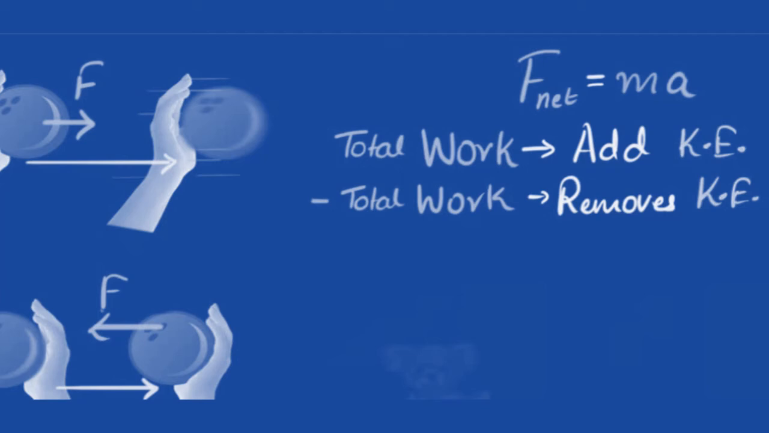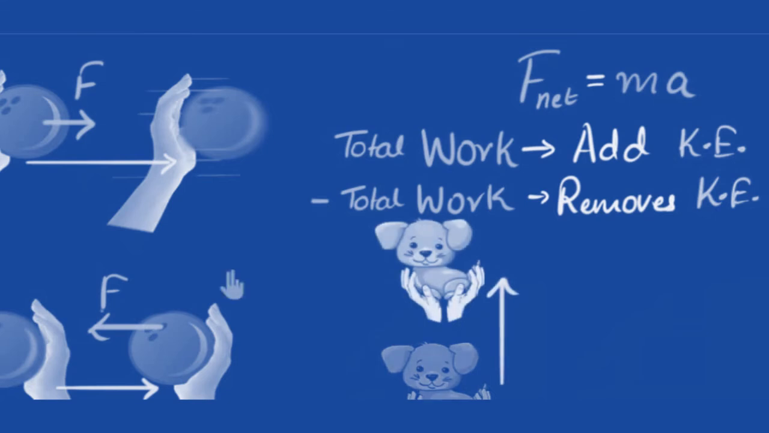Okay, let us do one more. Here is a puppy, initially at rest. It is at rest right now. I pushed it and raised it up slowly. And finally, again, it is at rest. So even here, the kinetic energy didn't change. That means the total work done on this puppy is zero. But why? Clearly, I am pushing on it and I am making it move. So why is the total work done zero? Can you pause the video and think about this one?